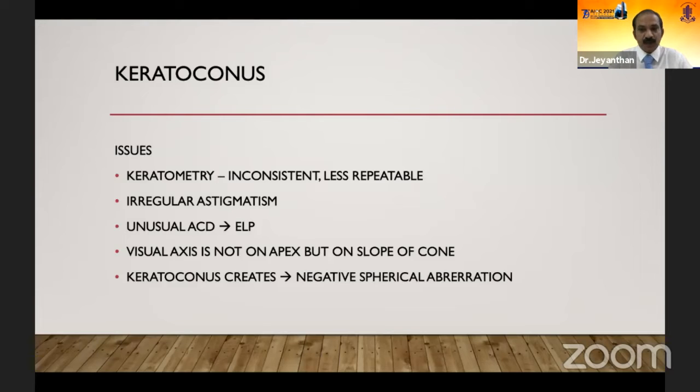The visual axis may not always be on the apex. It could be on the slope of a cone. We need to remember that. And keratoconus will create a negative spherical aberration, for which we need to implant a truly aspheric IOL or a slightly positive spherical aberration IOL.